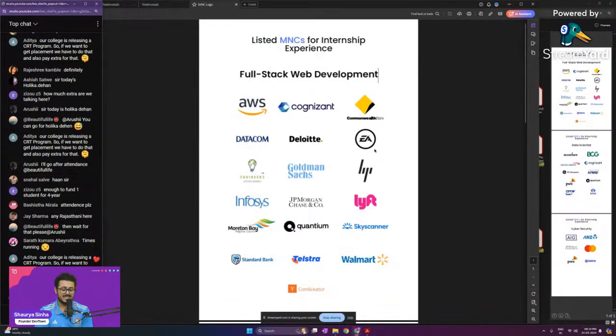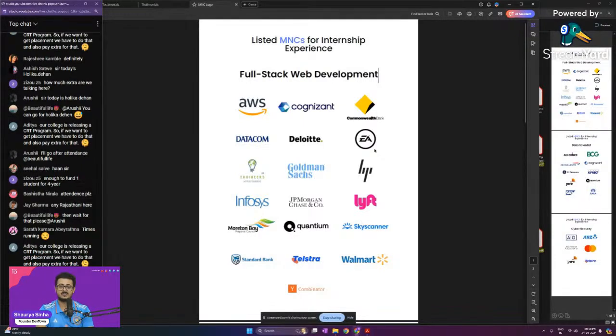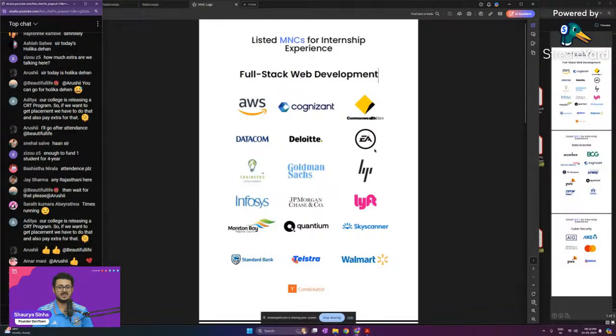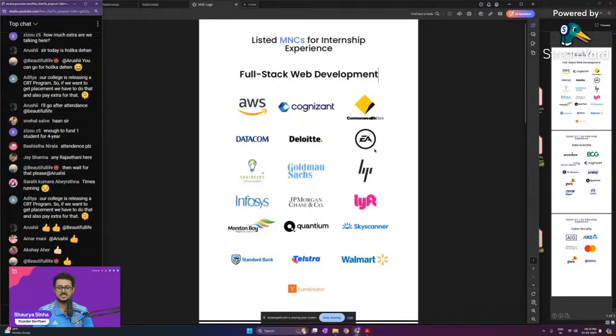So the entire program, which includes the training, DSA, competitive programming, the entirety of the projects, the entirety of the technologies, your entire interview preparation, and the guarantee of a 1 month internship with a company of your choosing, the cost of the entire program is 3,500 rupees. That is the cost of the entire program. The reason is, we have to pay somewhere around 3,270 rupees per student to the instructor who is going to take up your classes.